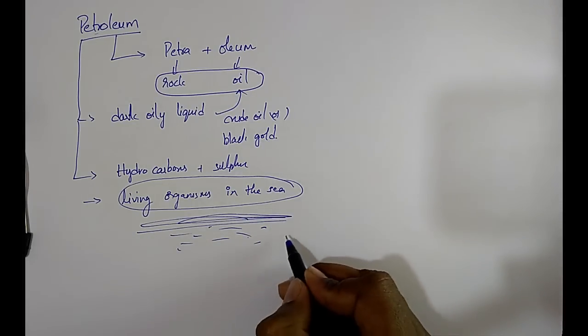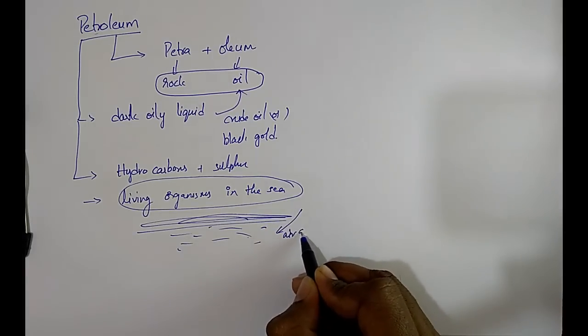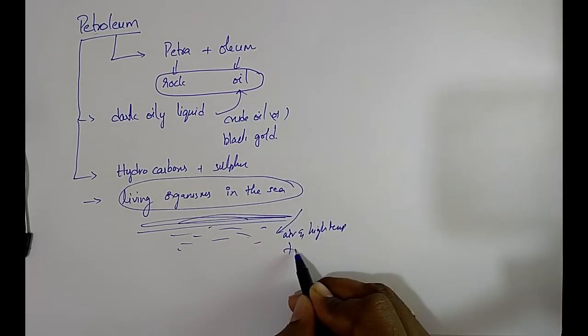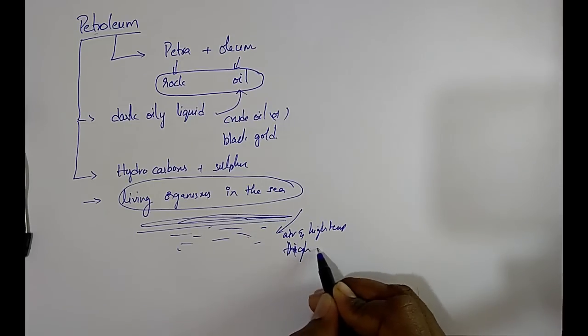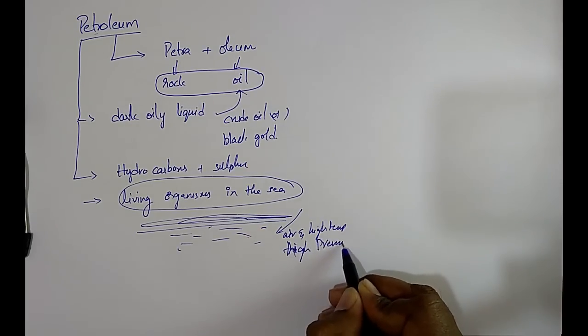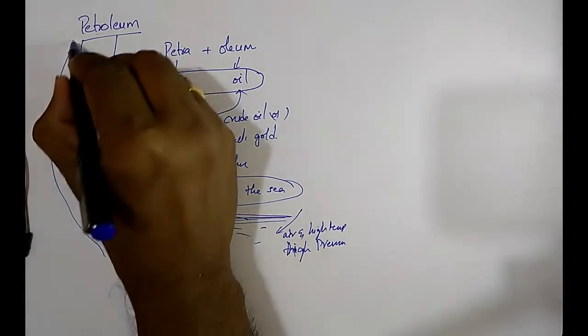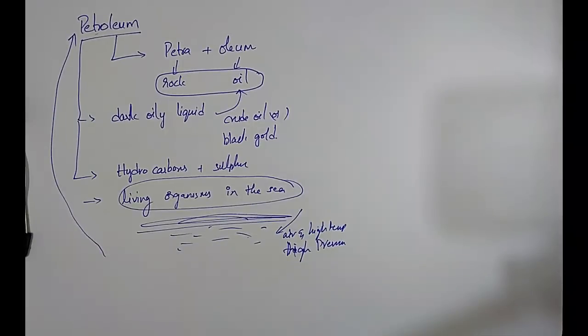Over millions of years, in the absence of air and under high temperature and high pressure, the dead organisms transformed into petroleum and natural gases.